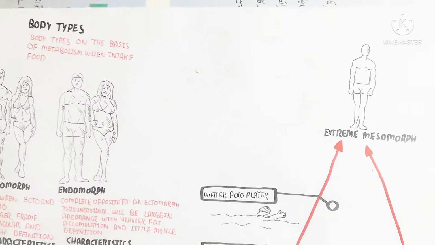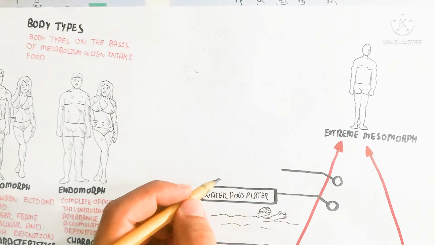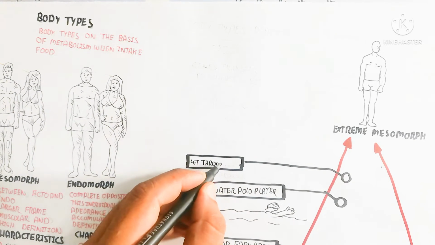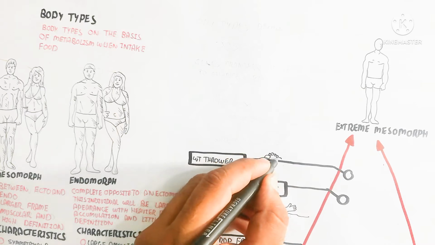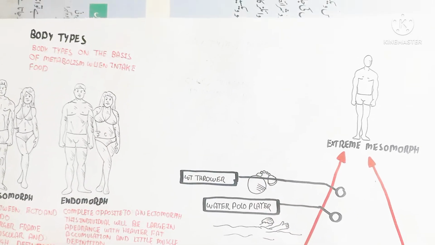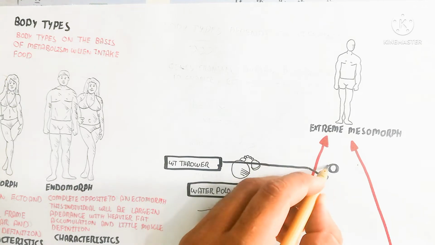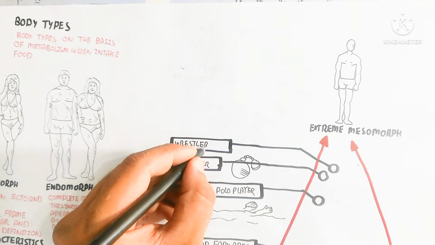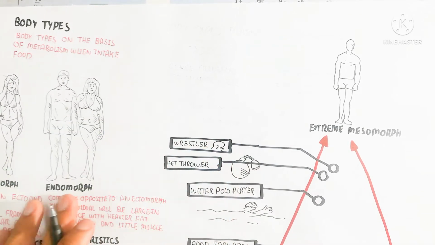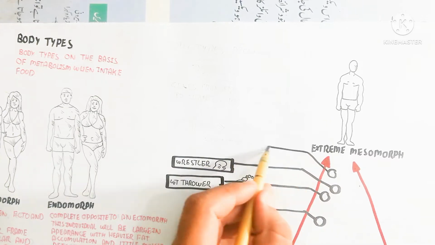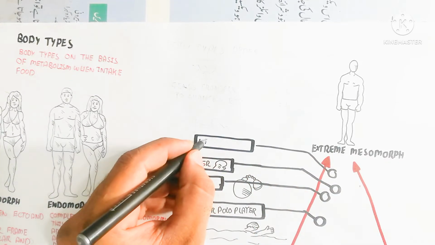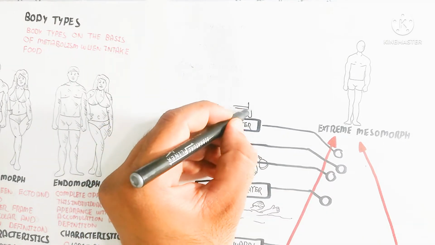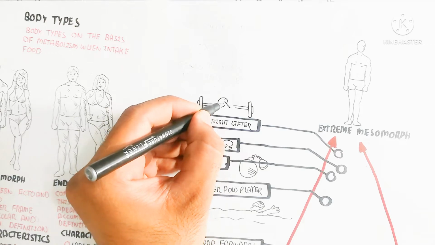And on the other hand, when going toward the mesomorph, because it is muscular, there is the weight thrower, so the weight thrower and the wrestler, because of the higher amount of muscle mass and they can fight easily, and the weight lifter when going toward the mesomorph. So basically the complete mesomorph is the weight lifter. So generally you can understand, but let's understand from the extreme mesomorph toward the extreme ectomorph.